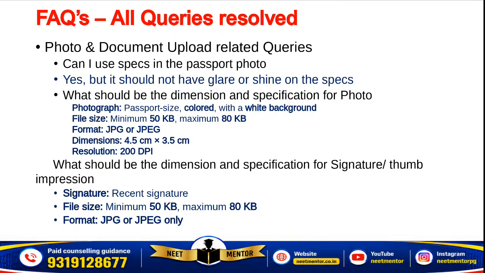And what should be the dimension and specification for signature and thumb impression, recent signature and full signature. It's not like initial or final or middle something, full name. Okay, and if that's not your signature, still make it a new signature. You have to write full name, and the same signature you will have to do over there on the day of examination. The file size between 50 to 80K and JPG format.